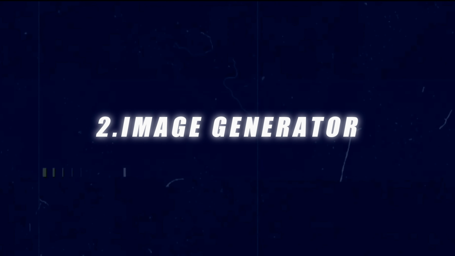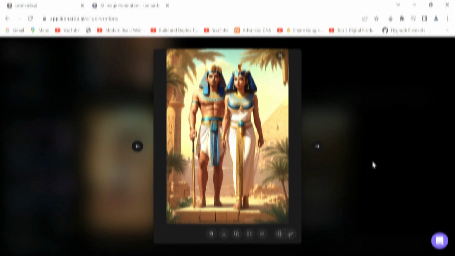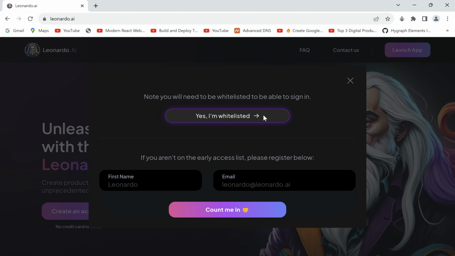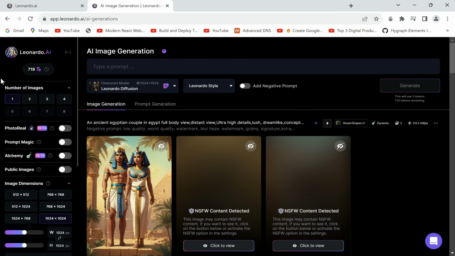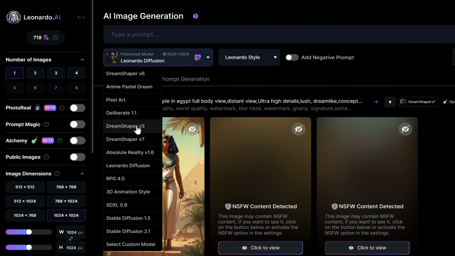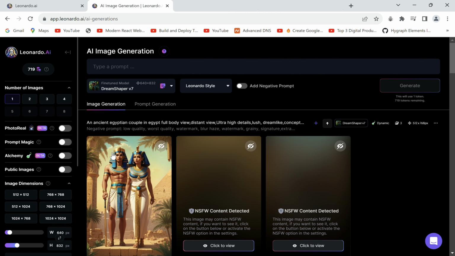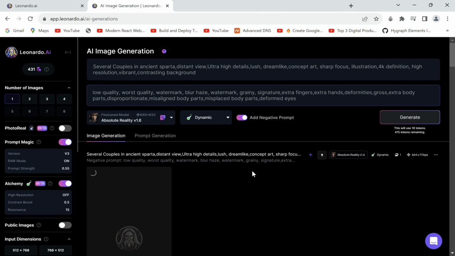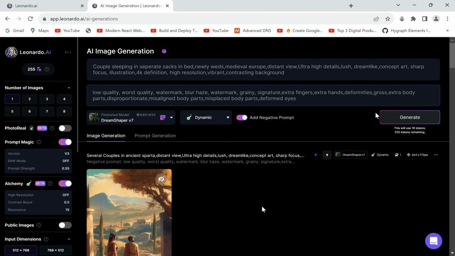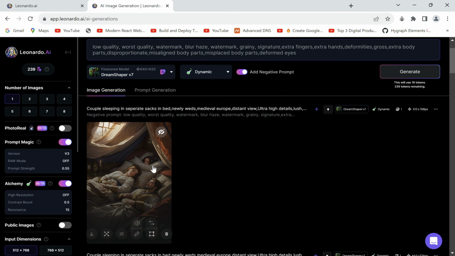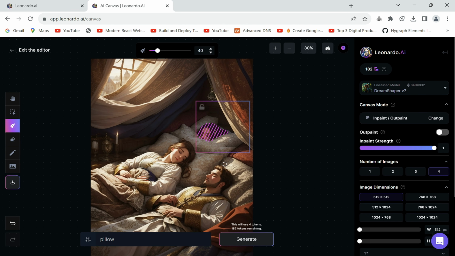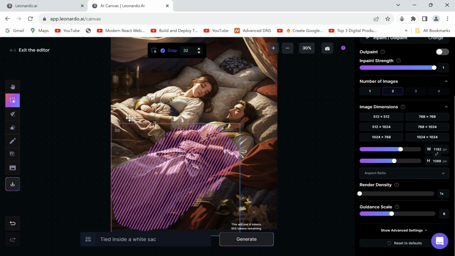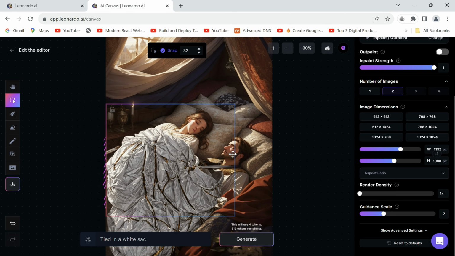Let's generate images to go with this script using Leonardo AI for free. We'll head over to the site. Just copy my prompt template in the description and start generating all the pictures we'll need to go along with it. I would recommend using the Dreamshaper V7 model. This fact is about couples tied in sacks on the bed. To make our shot stand out and interesting, I will use the AI canvas to edit it to suit the scene. I'll be dropping a tutorial on it soon.